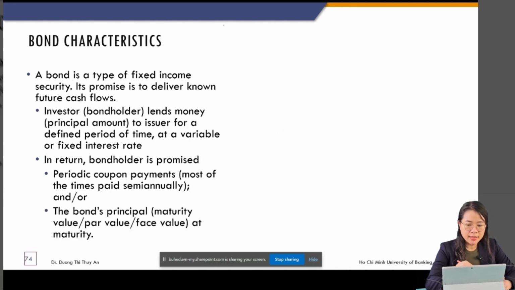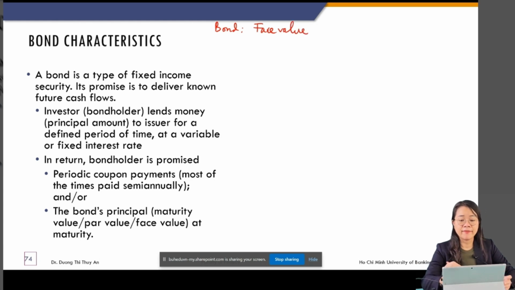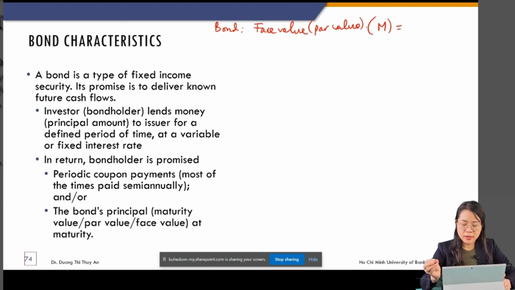Suppose that I have a bond with the following characteristics. The face value, mệnh giá, or we say par value, the same meaning, and this is M, the standard abbreviation, is $100.